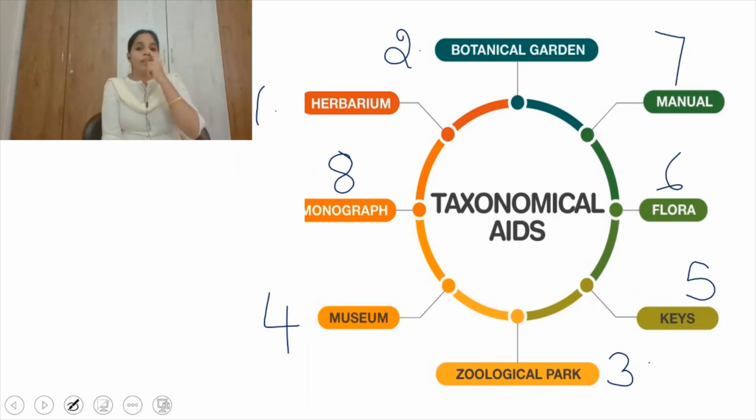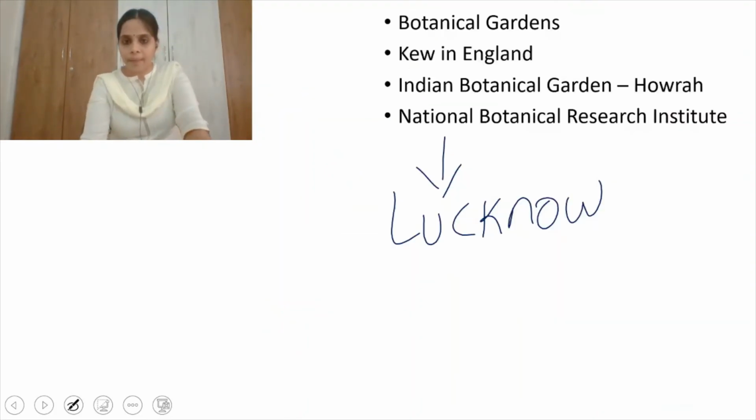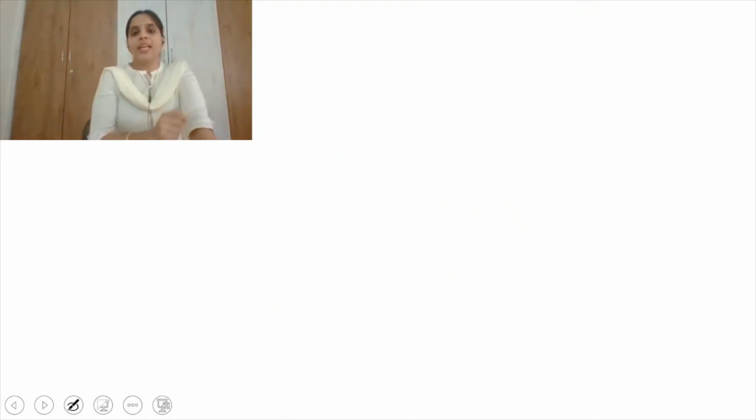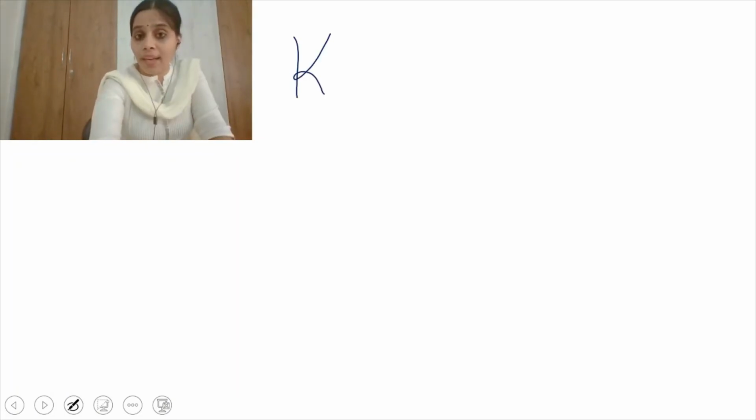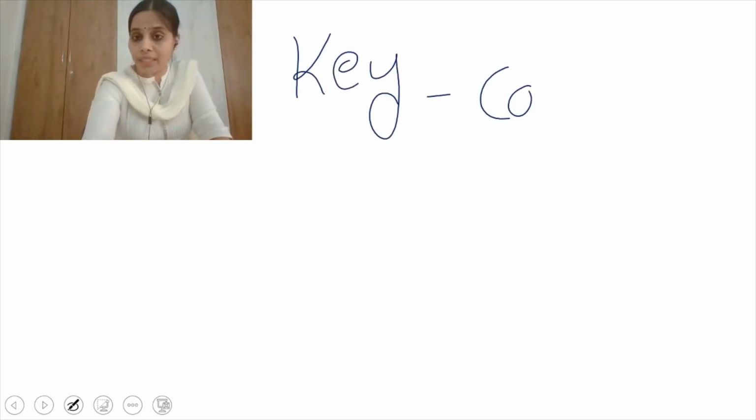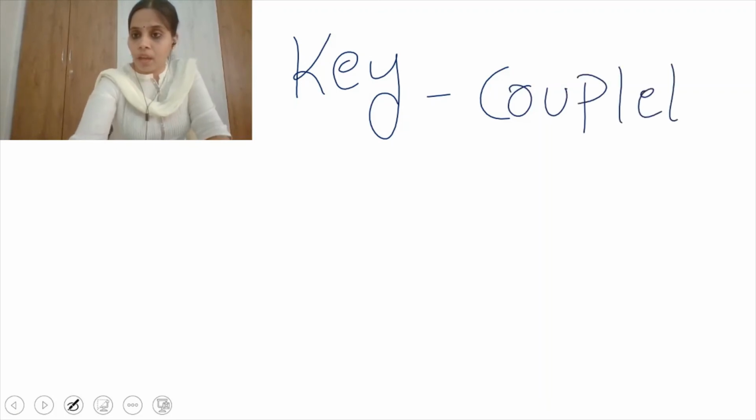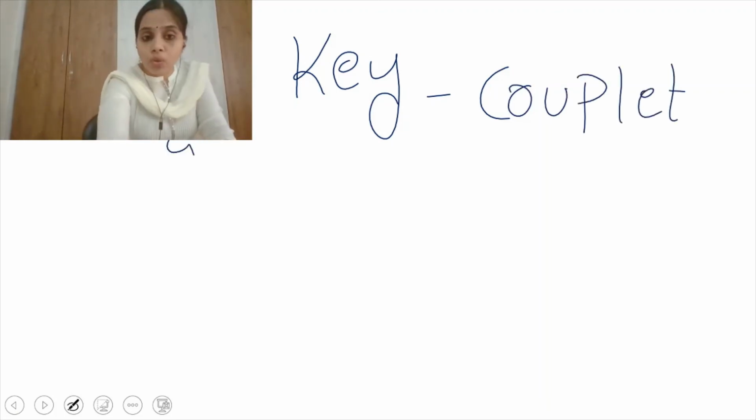And the next one is keys, right? So key is a taxonomical aid, right? I'll show you here. Key means, like, lock and key, a pair, a couplet, right? Without lock, key is not useful, and without key, lock is not useful, right? Always we say lock and key, it's a couplet. So the taxonomical aid key is also a couplet. Couplet in the sense of two statements.